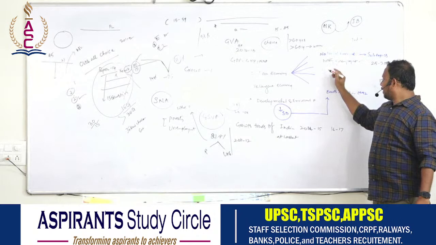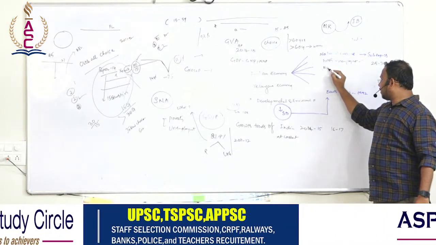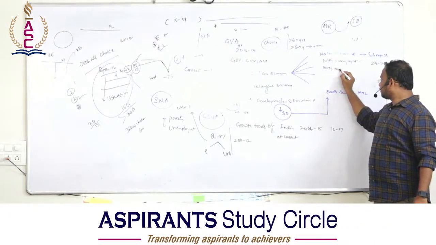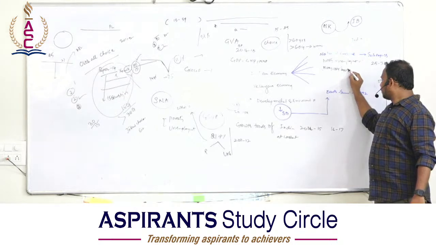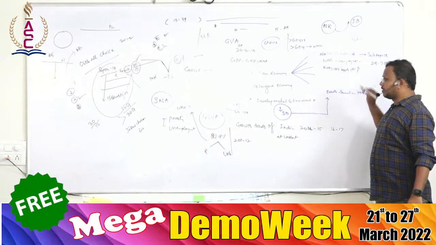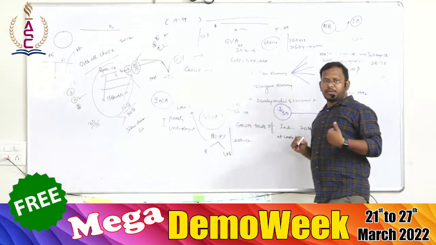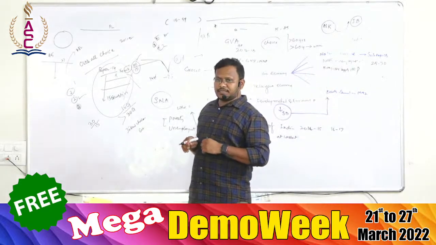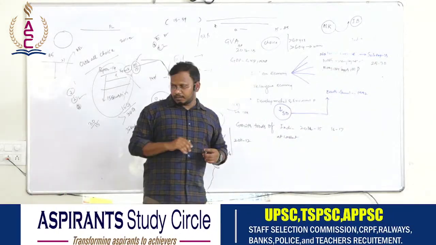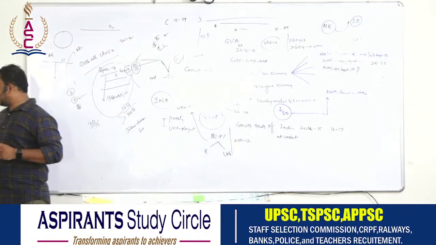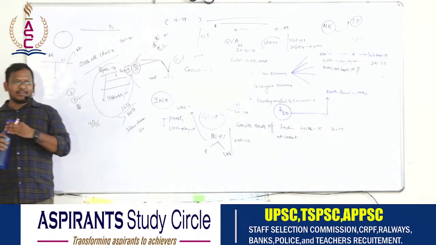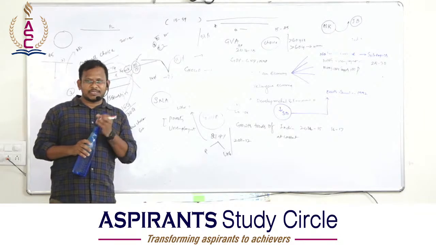Yes, money and banking. I can also call it the money supply. Then there is something called monetary policy. What is monetary policy? Who formulates the monetary policy?